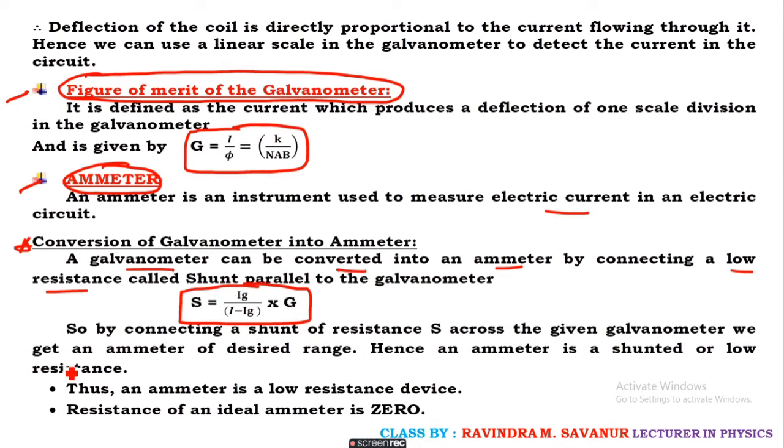Okay. The ammeter requires what? A low resistance to convert a galvanometer into an ammeter. And the resistance of an ideal ammeter is what? 0. So these 2 points are very important in the conversion of a galvanometer into an ammeter.